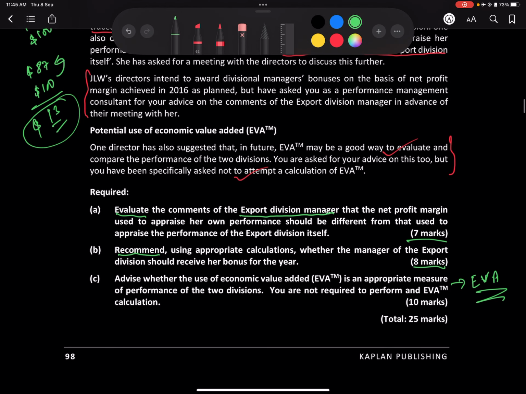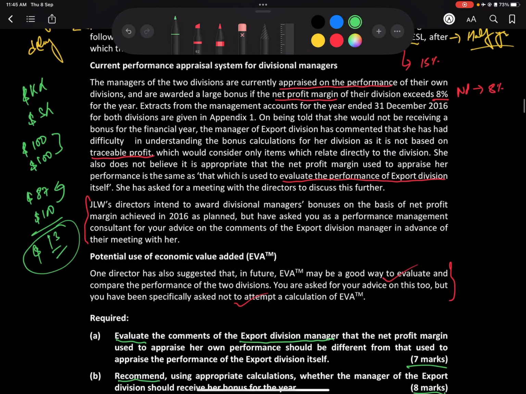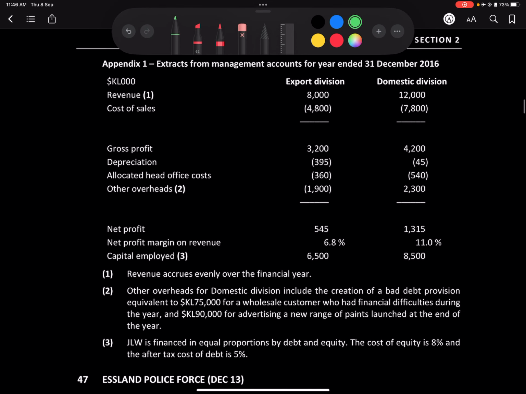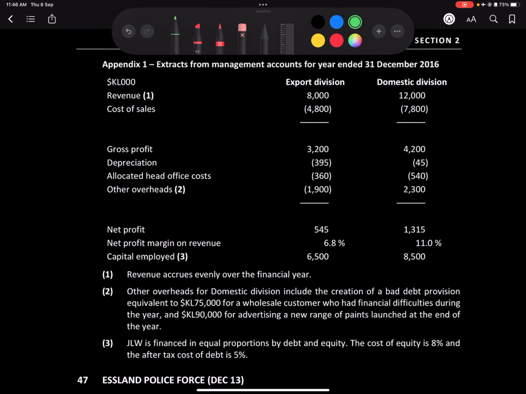Next thing is we need to calculate the traceable profit, right? Because the division manager is being assessed based on net profit margin. So that's easily doable because we've been given some appendix over here. And okay, what's the profit? It's 6,545, and what else? So maybe we don't need to provide her with this overhead 360, right? That's for the head office.